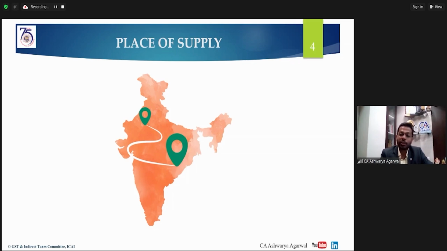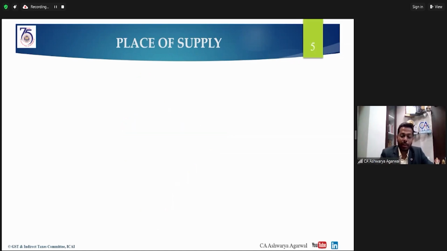So the place of supply is a very important concept which needs to be checked in the case of every contract which is being received by your client. How does it have an impact? You will see it going forward.